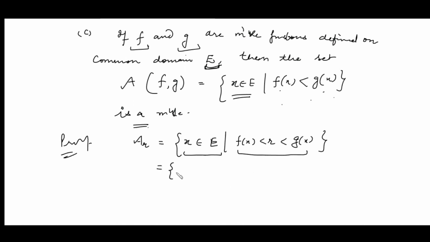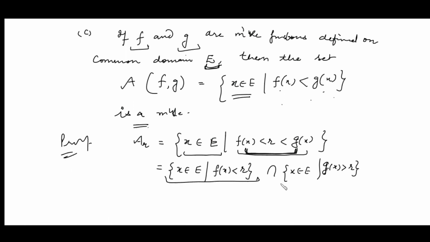Now clearly it can be written as all those points from the domain E where f(x) is strictly less than r, intersected with all those points from the domain where g(x) is greater than r. We take the intersection and get those points which satisfy these two conditions. Since f is measurable, this set is measurable. Since g is measurable, this set is measurable. The intersection of two measurable sets is again measurable, so A_r is a measurable set.